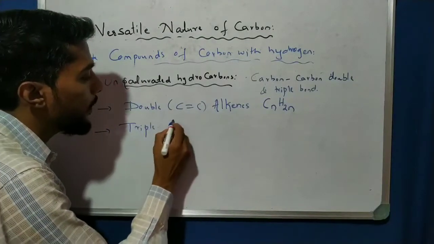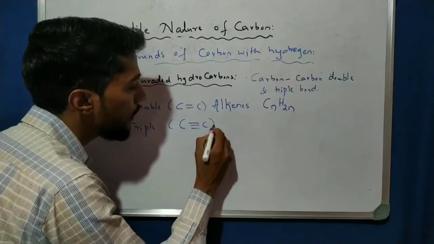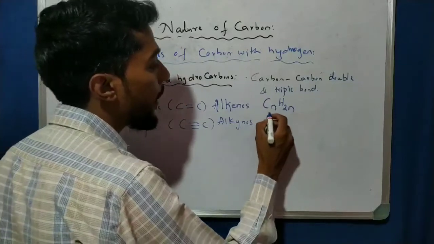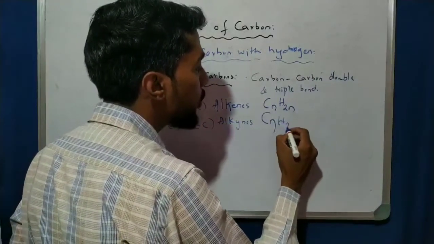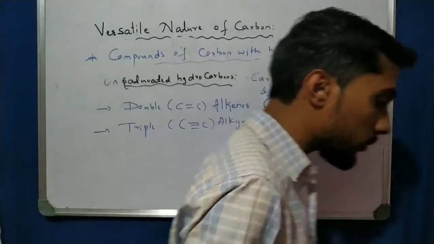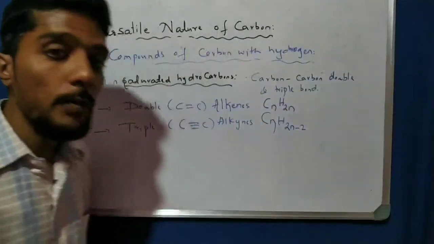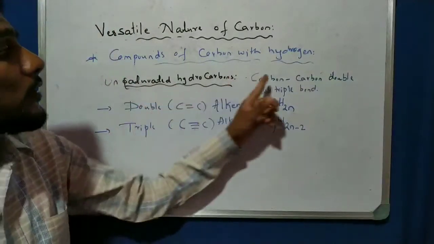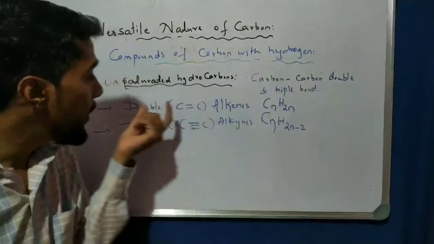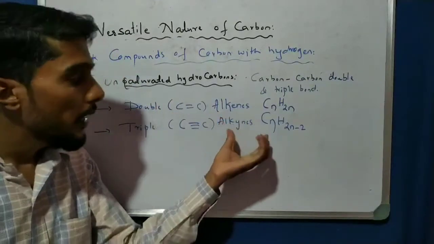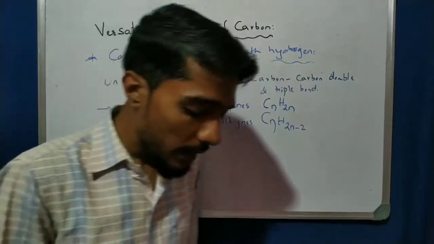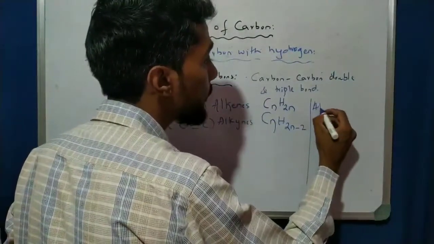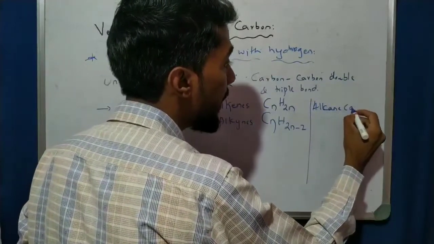Having a carbon-carbon triple bond is called alkynes. YNE, alkynes. And the formula is CnH2n minus 2. Okay, students, this is the point you have to remember. So unsaturated hydrocarbons are again of two types: having double bonds and having triple bonds. If double bond, we call them alkenes. If triple bond, we call them alkynes. So we observed three types. One is alkane, that is ANE.